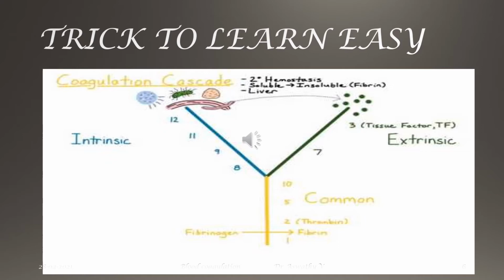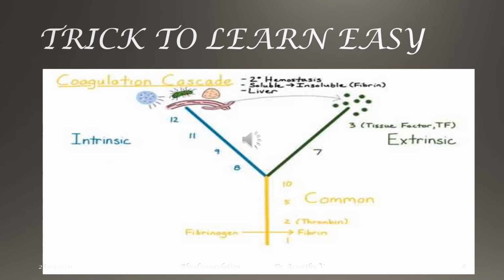Then the left limb is the extrinsic pathway, right? You write 7 and 3. What is the importance? 7 plus 3 is 10. Then on the tail end, you write 1 into 2 into 5, which is also 10. 5 into 2 is 10, into 1. 1 into 2 into 5, that is 10 in the tail portion.